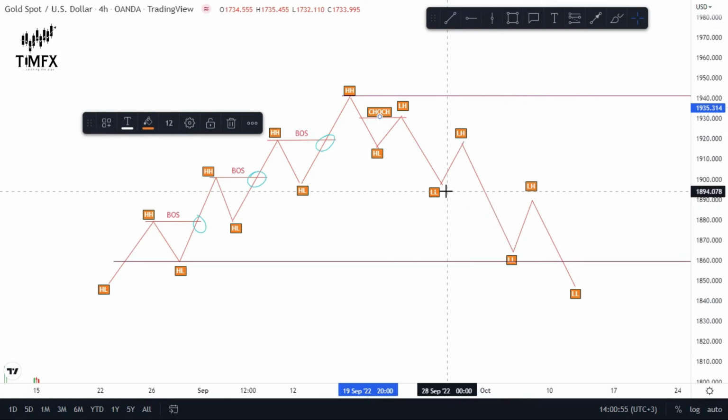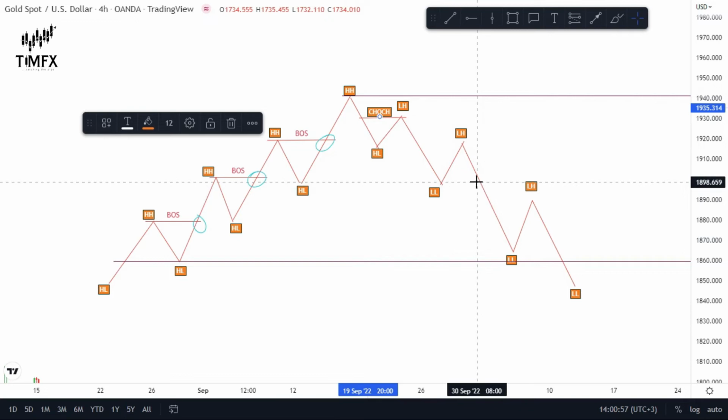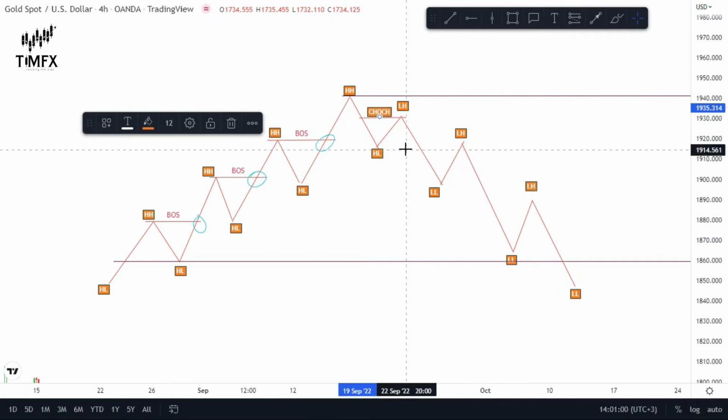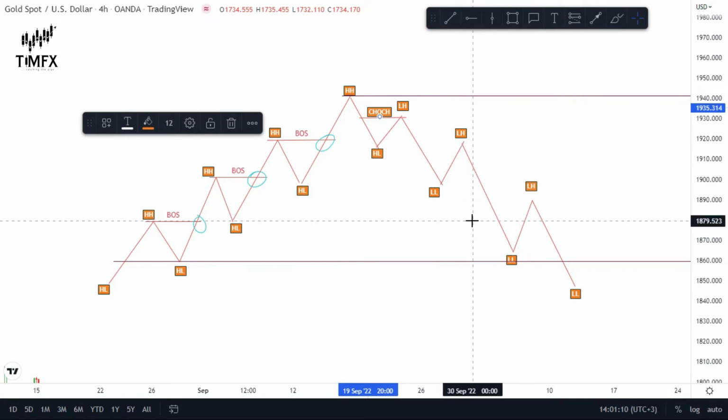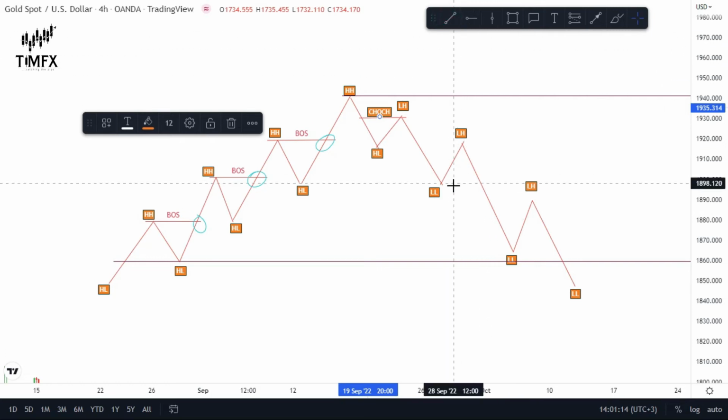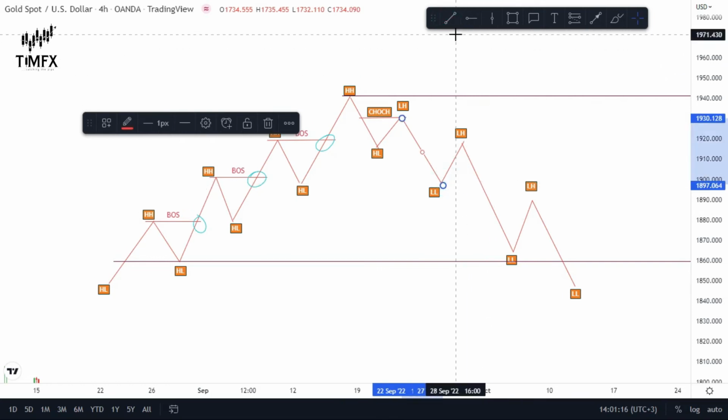Have it in mind, there was a break of structure here. Break of structure occurs when the recent market graph breaks through the previous higher high, higher low, lower high, or lower low. So we can draw something here for break of structure.